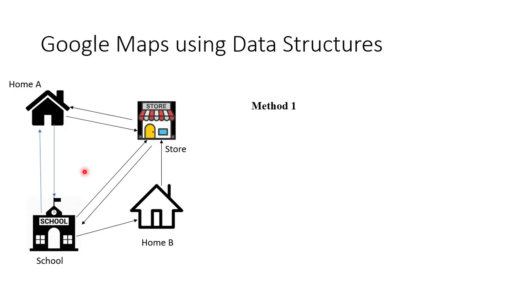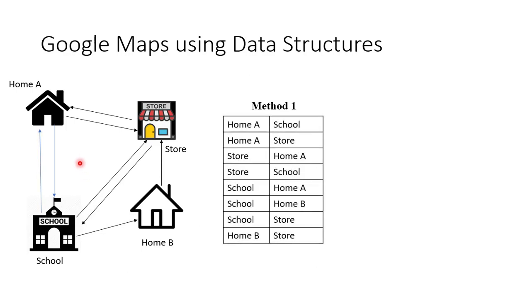So method 1. In method 1, from every location, we'll see what are the other locations that are directly connected. So for example, home A is directly connected to the store. From home A you can go to the store. From home A you can go to the school. So for every connection you are going to make one entry each. Like that you have 8 connections here, so it makes 8 entries. So think about this.